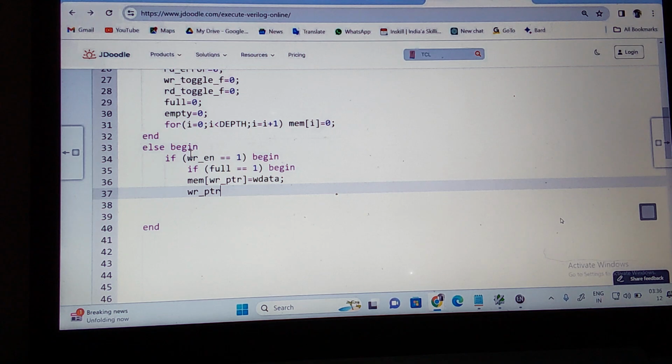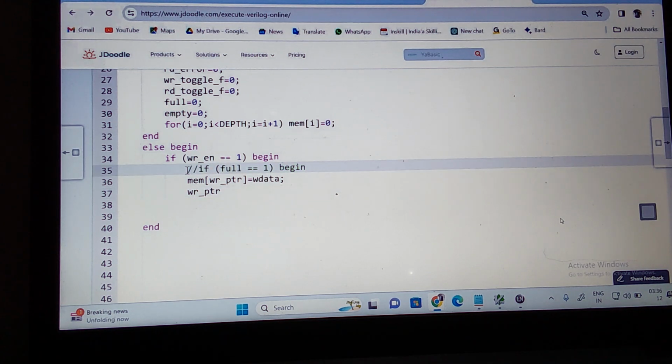You can analyze this program. It is the same like a memory, right? What you have done. Okay, you decide this later. Nothing to do if full is equal to 1, you know what you need to do. Now you do it for this one.